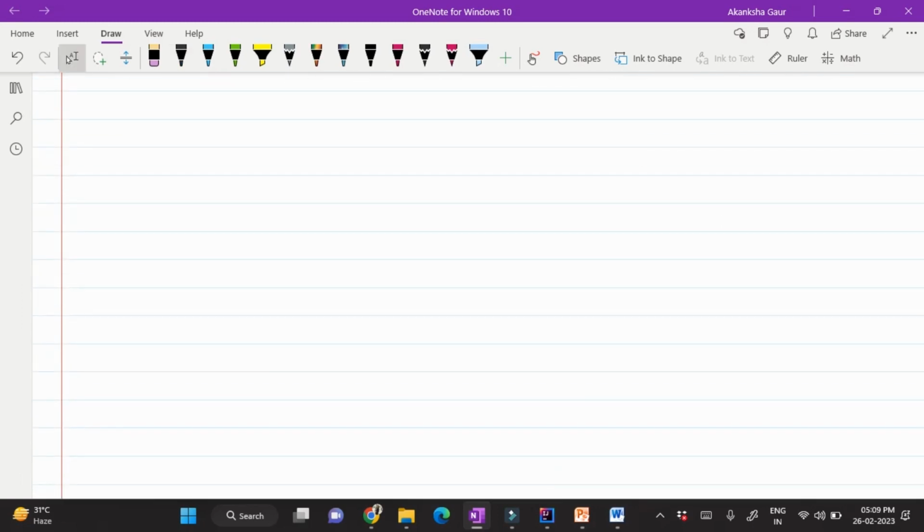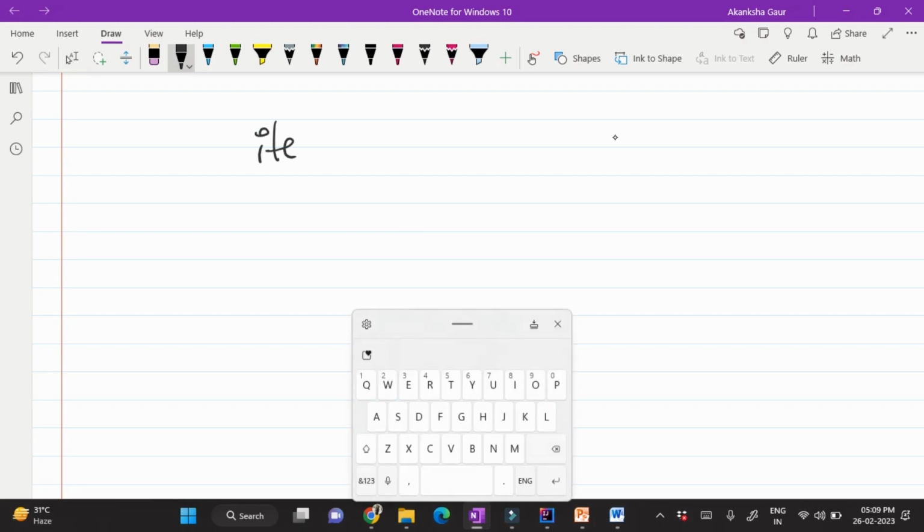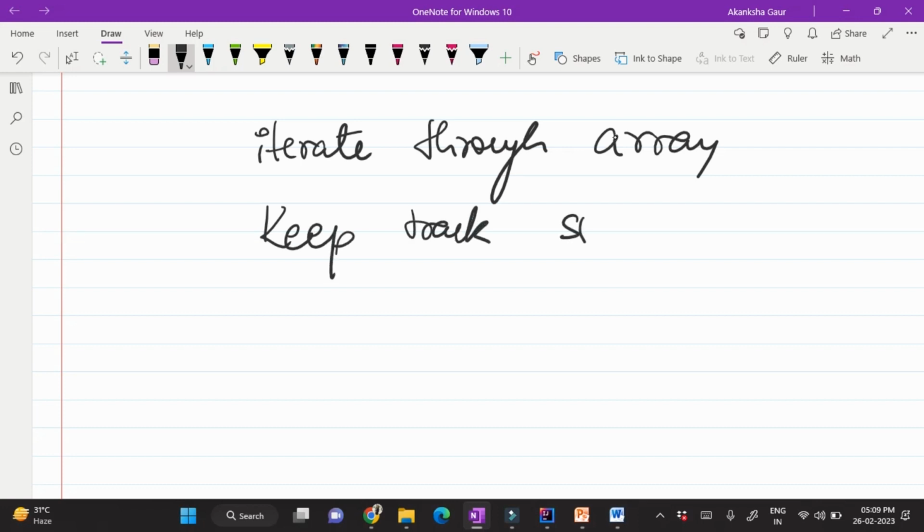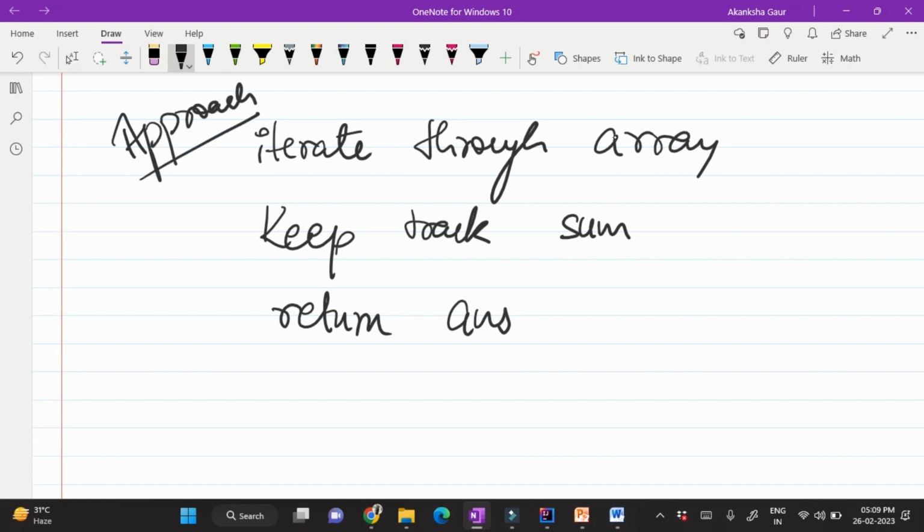What I have to do is simply iterate through the entire array and then keep track of the sum. Now please remember, we have to return an array that contains the running sum of all the elements. So this is my approach. Now let's move on to the terminal and write some code.